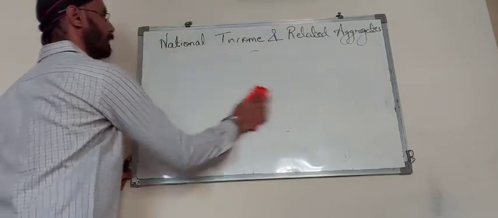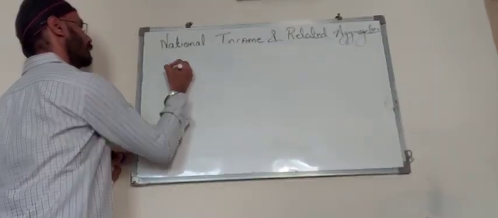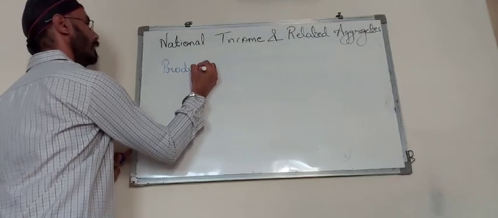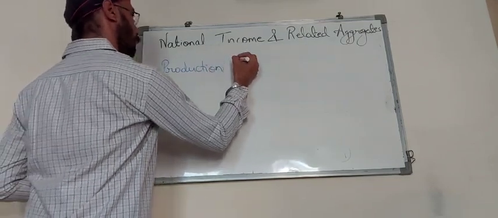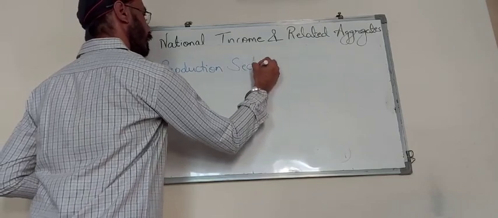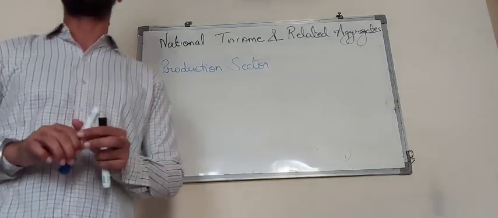Now moving further, when we talk about the producer sector, we must know that in the production process, the production is done of various types of goods. Production is not done only about certain goods only.